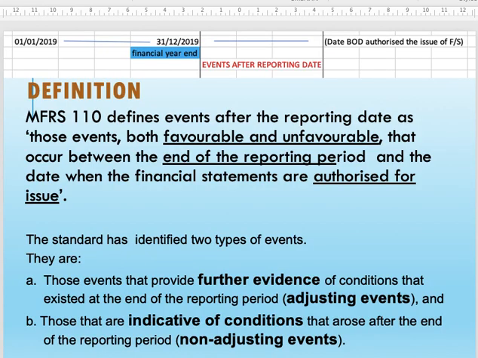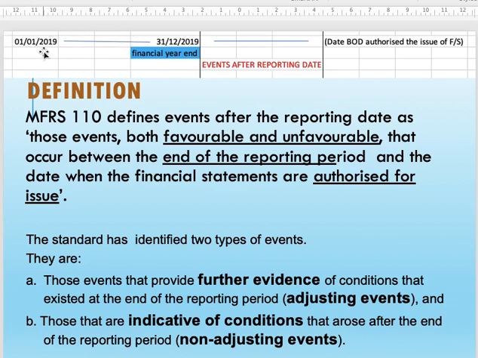This is the definition under MFRS 110 of events after the reporting date: those events, both favorable and unfavorable, good or bad, that occur between the end of the reporting period and the date when the financial statements are authorized for issue. So when I state that events occur after you close the account, there must be a deadline. Occur until when? Because next period we need to open the next financial statement. So this is basically the idea.